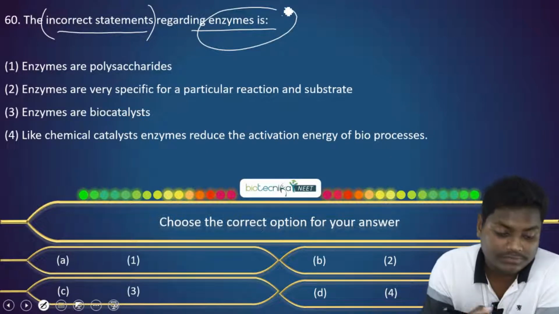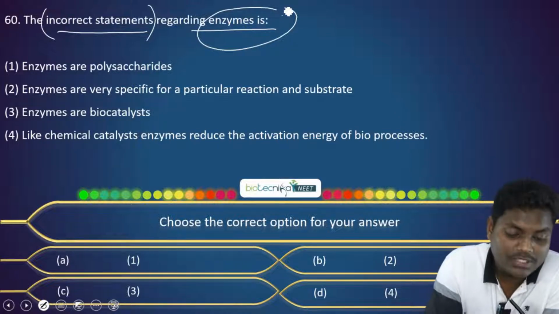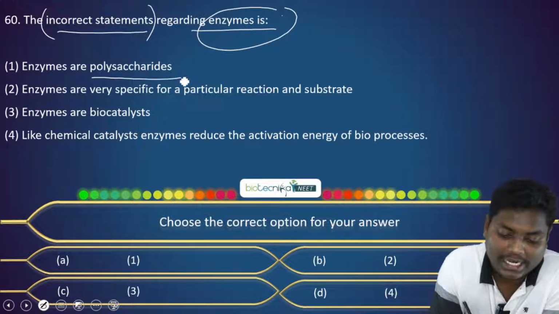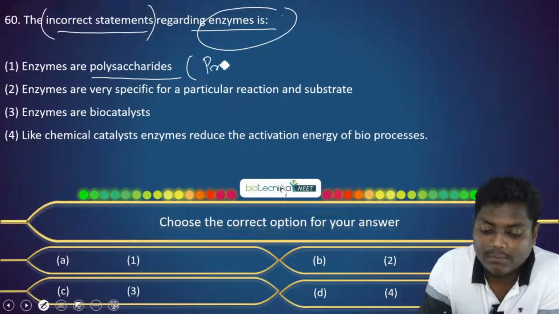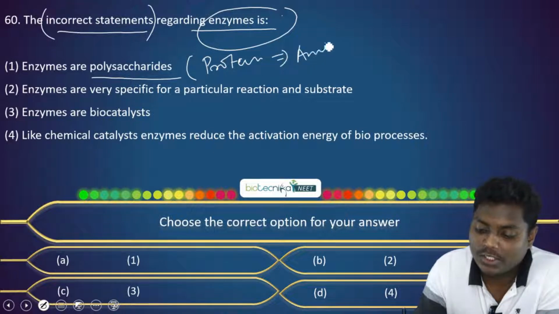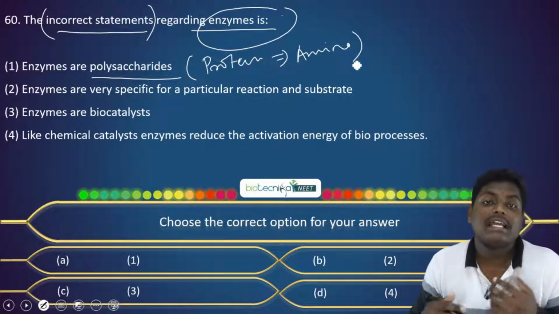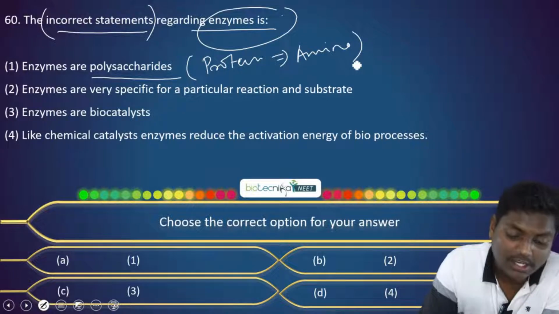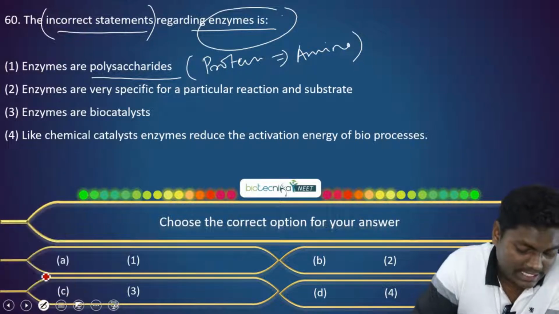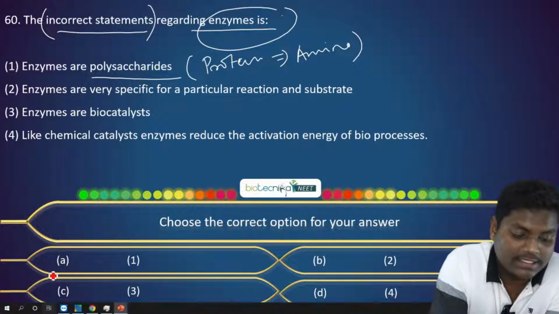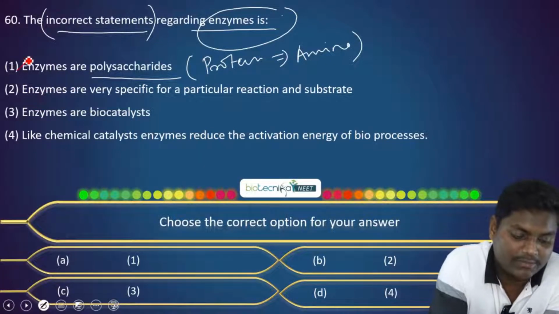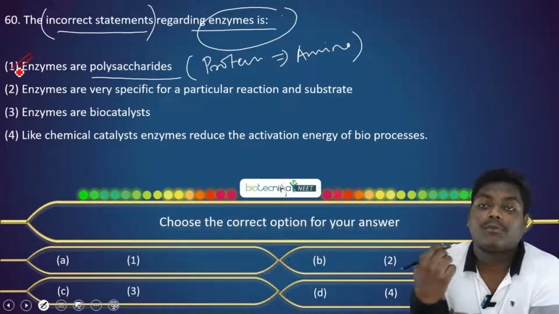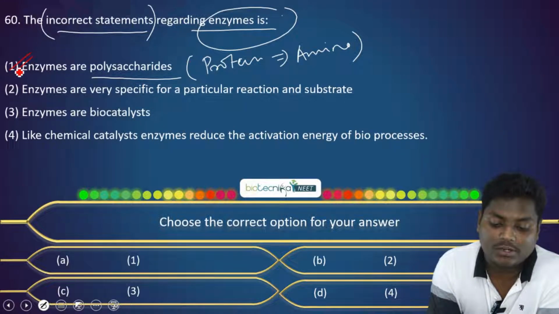So let's check the options. What are the options present? The first option says enzymes are polysaccharides. Now we know enzymes are proteins. Enzymes are made of mostly proteins, and the proteins are a combination of amino acids. So this statement, enzymes are polysaccharides, is a wrong statement. So the incorrect statement for enzyme is that enzymes are polysaccharides.